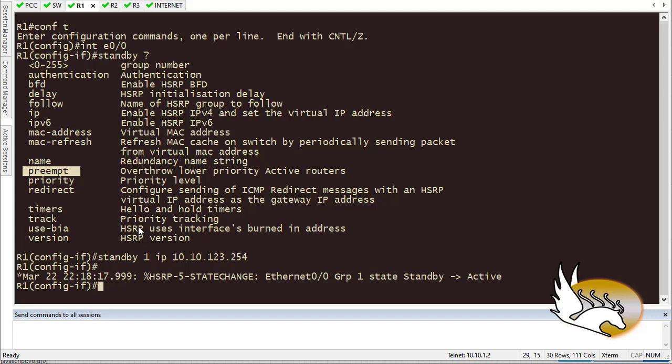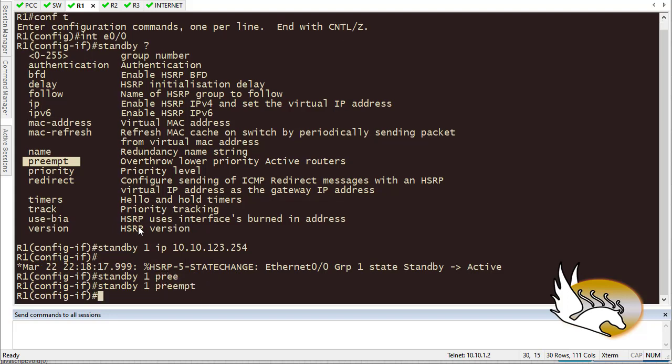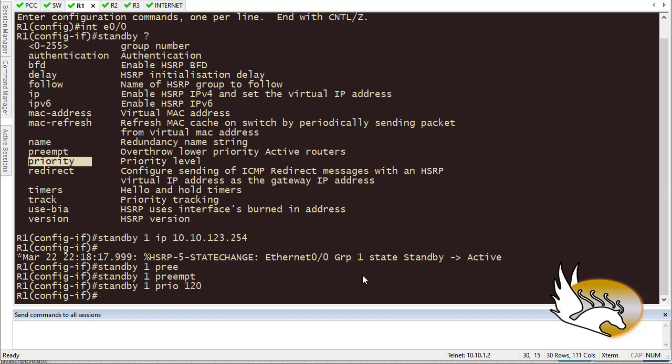But let's say that I'm going to say standby 1 and preempt. Hit enter. Also, there is a priority value here. Priority says that I am going to be a better candidate than you, and the higher the priority, of course, the higher the chance of this router to be elected as the active node. So I'm going to say that priority is something higher than 100, which is the default one. So let's say that 120. So this is going to have the priority of 120.